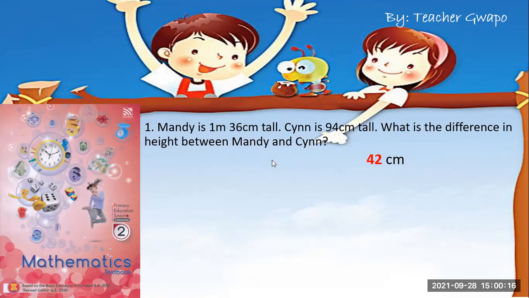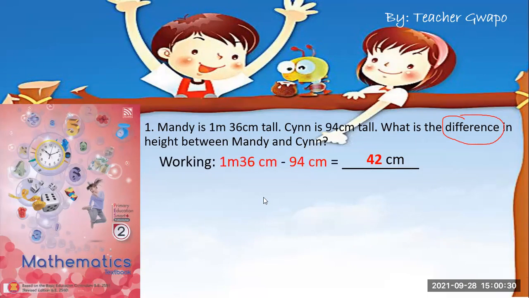When we say difference, we need to use minus. This word indicates minus. So we use a minus sign. In workings, we write 1 m and 36 cm minus 94 cm.